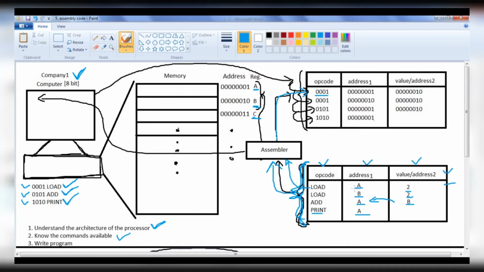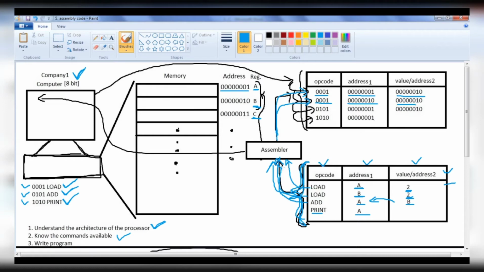Then it understands that register A has the address 00000001. It places here. Then it converts the decimal number 2 to the binary number and it places here. Then assembler takes the next instruction, converts that also to the machine code. Load equivalent is 0001. It places here. And then it places the address of the register B, that places here. Then it converts the decimal number 2 to binary number.